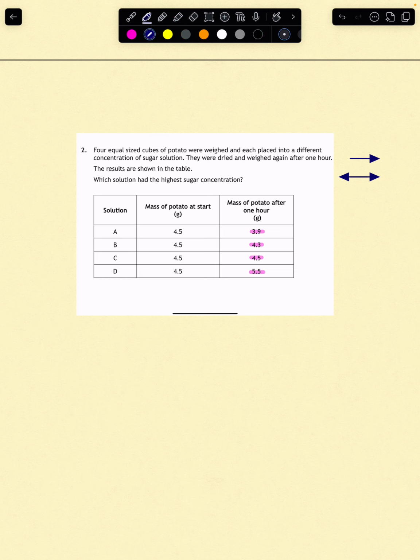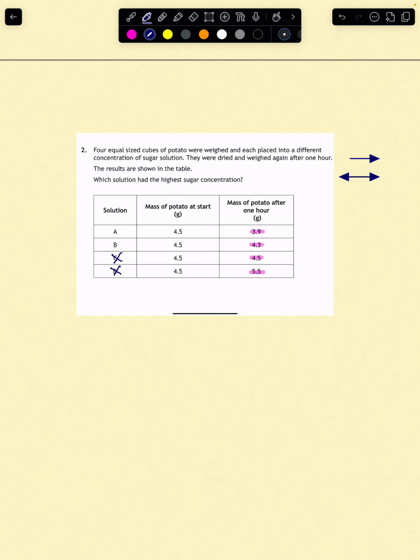So with that in mind, remembering that statement I've just made, we can then comfortably take out C and we can take out D, because if a potato loses mass, water has left, and that suggests the solution has a higher sugar concentration. So analysing the other two, what we're looking for here is the potato that loses the most after the 1 hour, which suggests that osmosis has taken place.